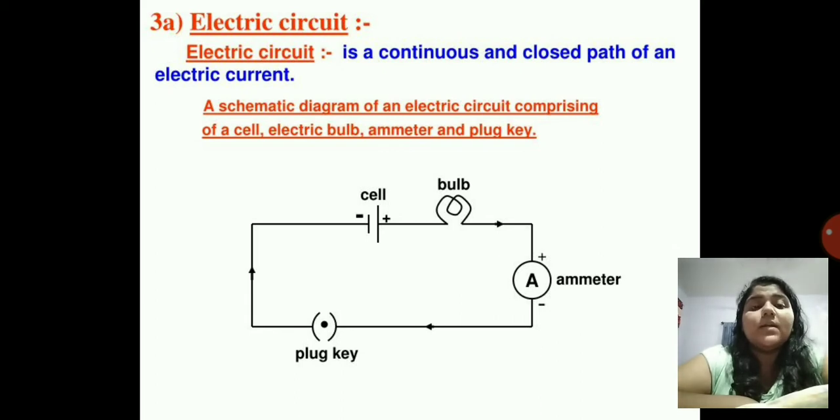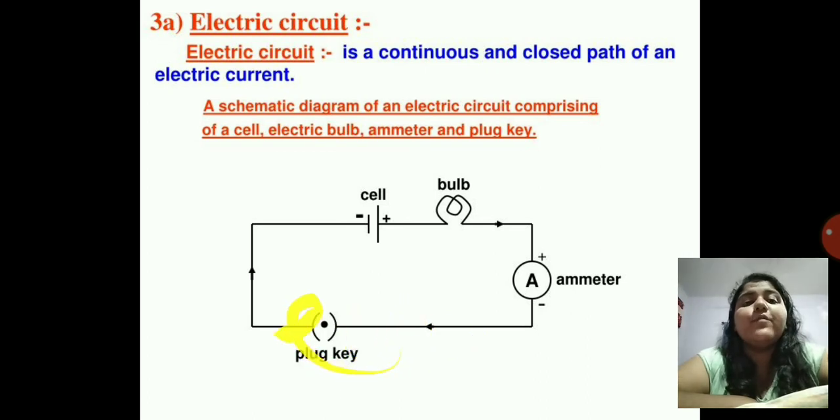Then there is a plug key, that is open or closed, and you can see the arrows over here. Okay, you can see the arrows, that is the direction of the current. Okay, direction of the electrons, that is the direction is from the positive to the negative. Correct, see, it is moving like this. The electrons are moving from positive to negative terminal.